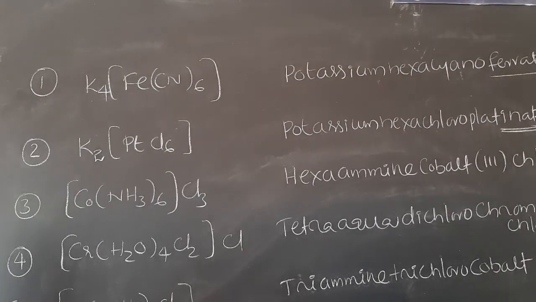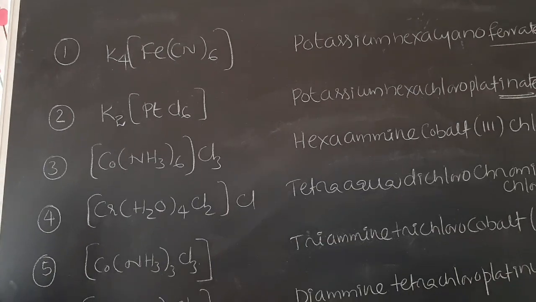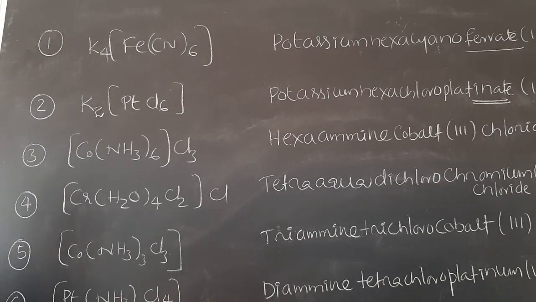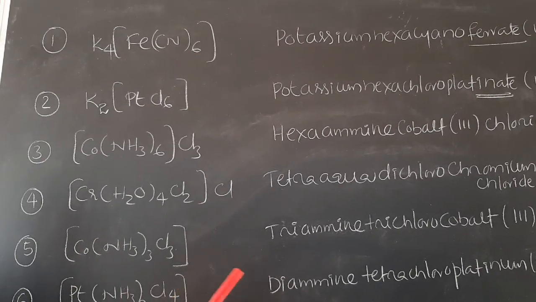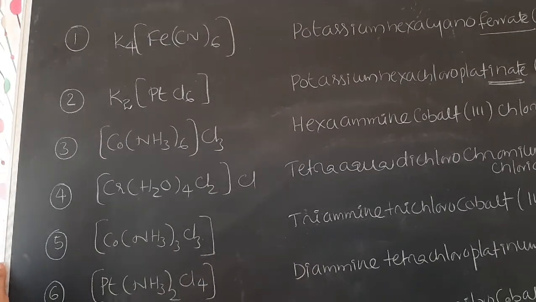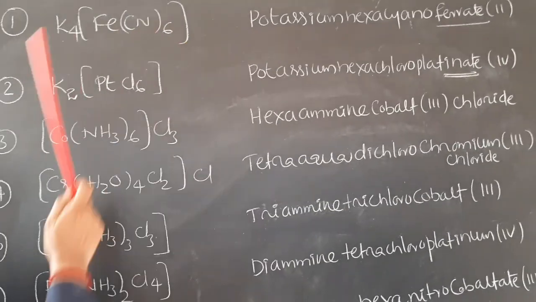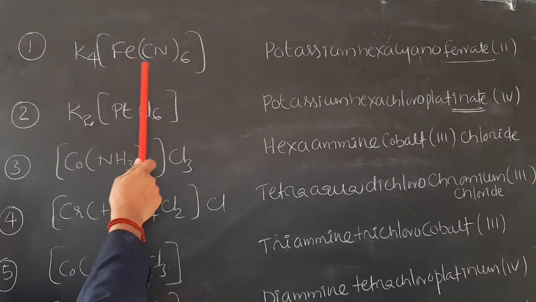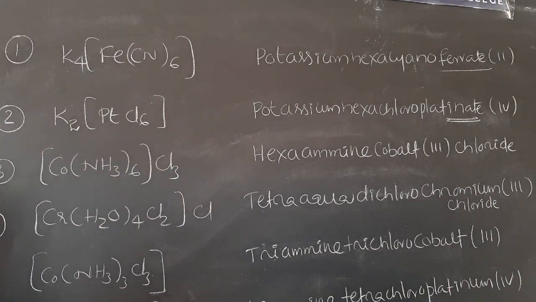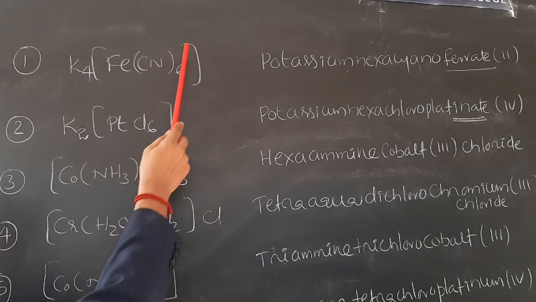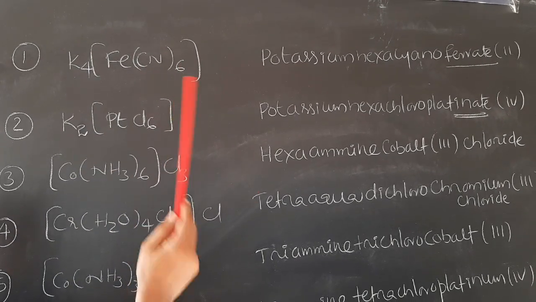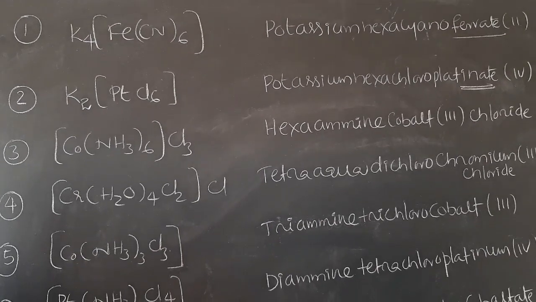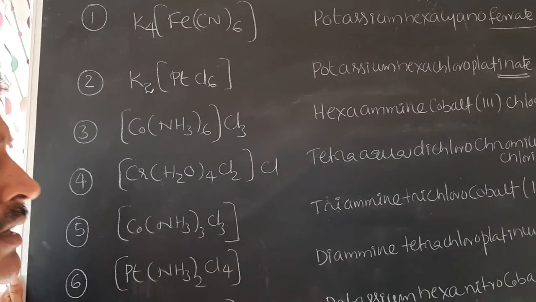After completion of the IUPAC rules, this is a set of examples corresponding to the naming of complex compounds. First one is K4[Fe(CN)6]. When this complex is ionized, this produces 4K plus and [Fe(CN)6] 4 minus ions. So what is the charge present on this coordination sphere? Negative charge is present. Therefore, this is an example of an anionic complex. Every anionic complex ends with ate.